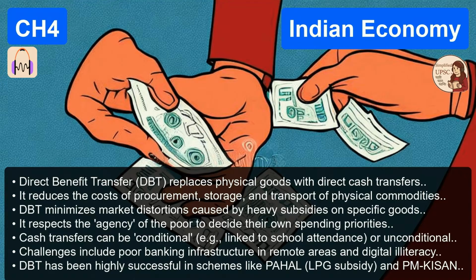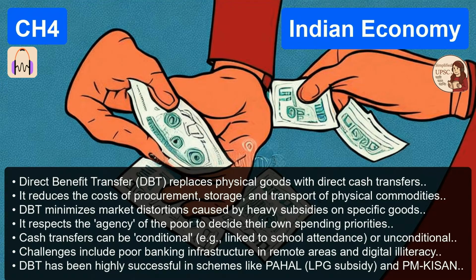There are inclusion errors where rich people get the benefit and exclusion errors where the truly poor get left out. UBI says throw targeting out the window. Stop the bureaucracy. Just give a flat, basic cash income to everyone. Well, the ideal form has 3 non-negotiable components.